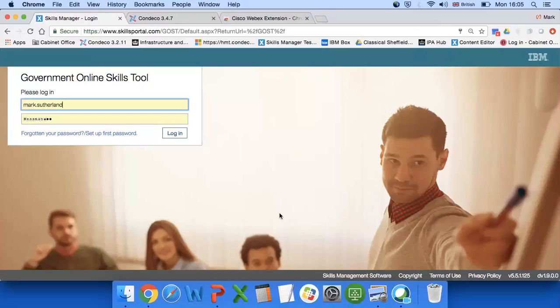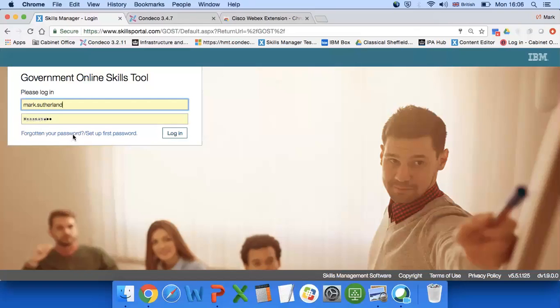Initially this tool was called the Online Skills Tool, and it was launched in November 17. I was trying to think of a name, and it's Halloween, so I just added a G onto it, so it became GOST, Government Online Skills Tool. So that is literally how GOST came to be named. Spooky or what?